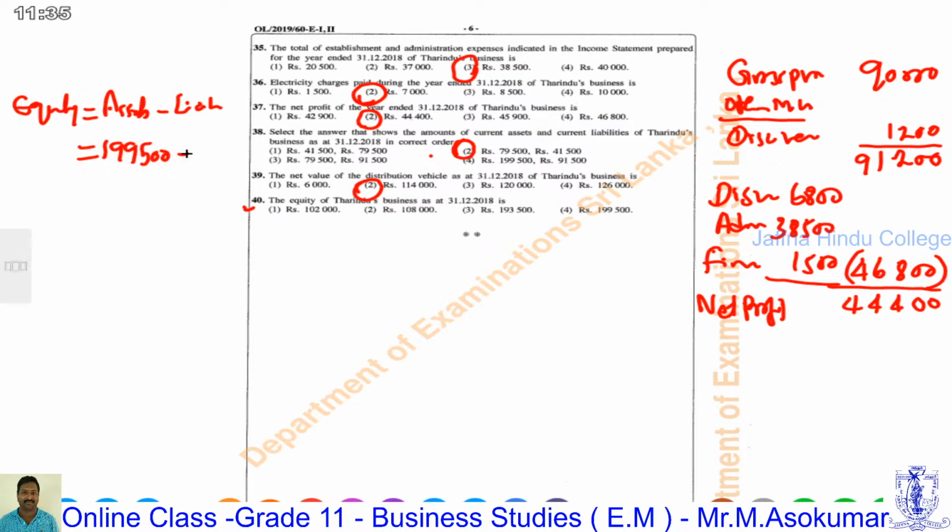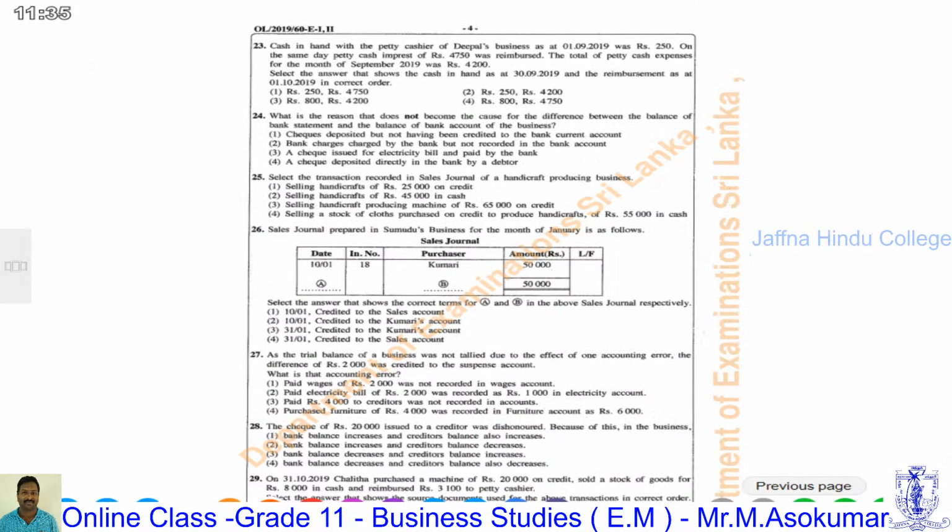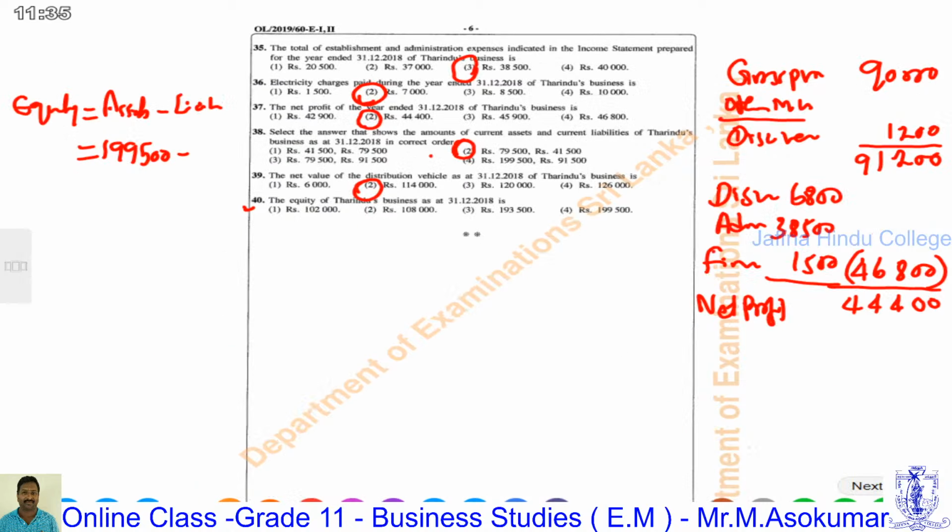199,500 minus total liability. The liability value: creditors 40,000, bank loan 50,000 plus accrued expenses 1,500. 91,500 is the total liability.